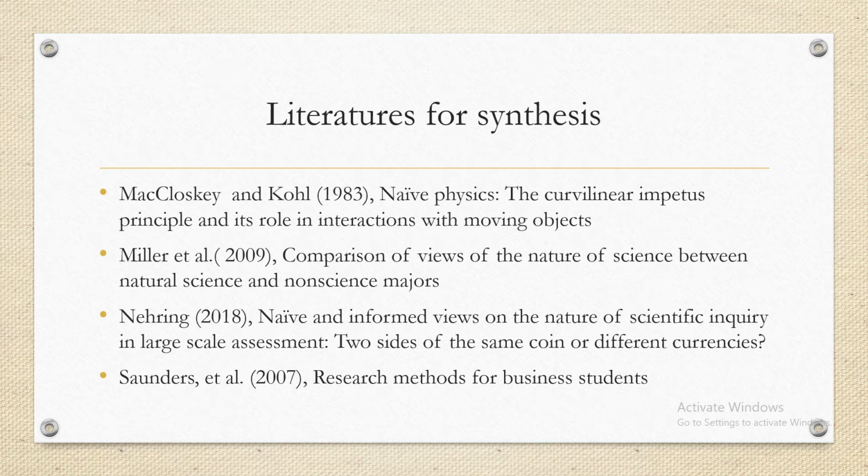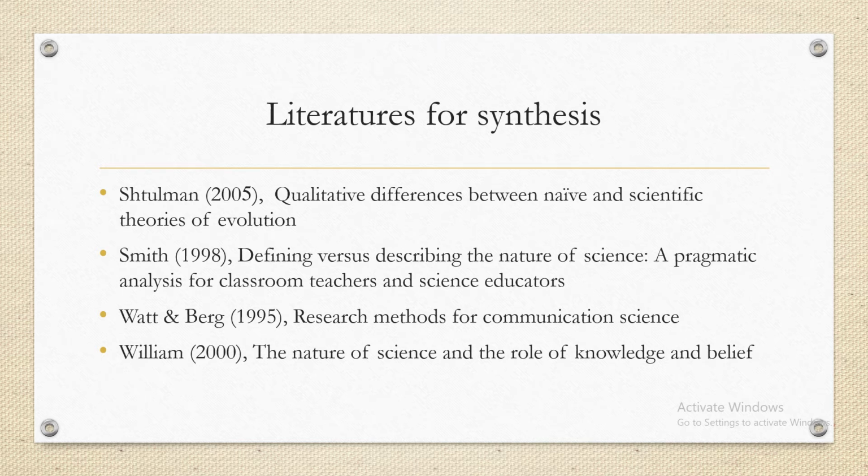After that, naive and informed views on the nature of scientific inquiry, as I just mentioned, but on a larger scale. Another work is about basic concepts of research, Research Methods for Business Students, by Saunders et al. Another is Stallman's work, which is basically about the qualitative difference between naive and scientific theories of evolution. Another is Smith's work, defining versus describing the nature of science, that is, how to describe nature of science, NOS. The content will be discussed down below, so I am not going into that.